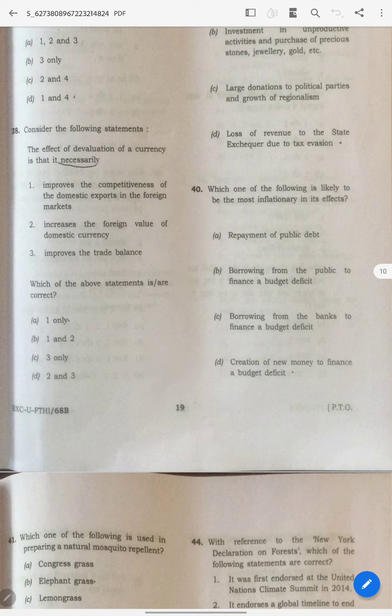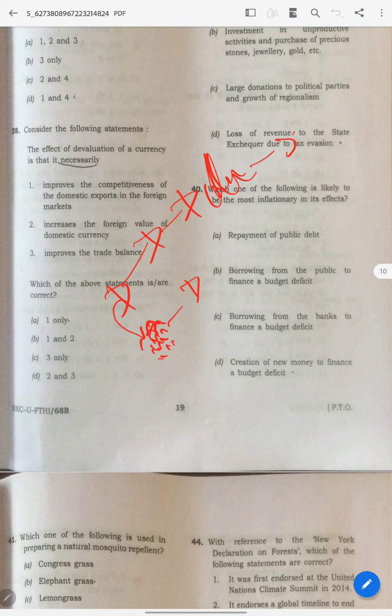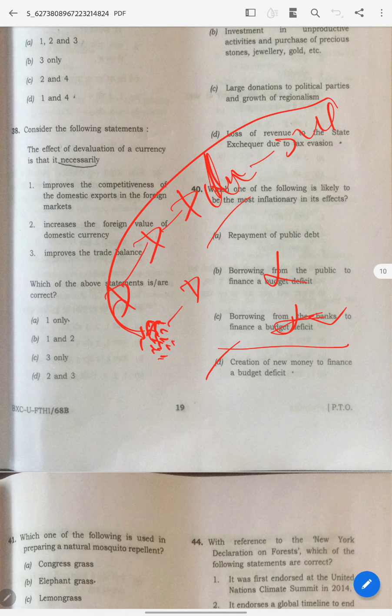You can even eliminate this, borrowing from the public. When the government borrows from the public, then the public is not left with any money, right? If the public is not left with money, how will they spend, how will they buy things, and how will inflation grow? So this is actually contradicting. You can eliminate this. And borrowing from the banks to finance, this is also contradicting. You can eliminate this. So the answer should be between these two, so you can say this is the right answer.